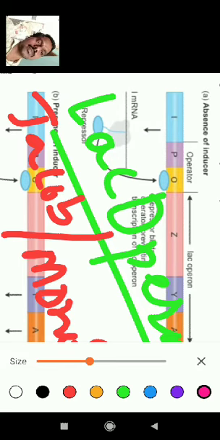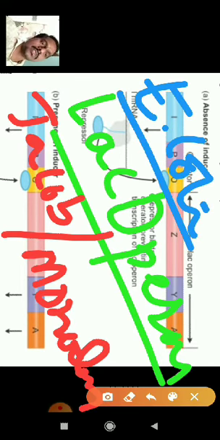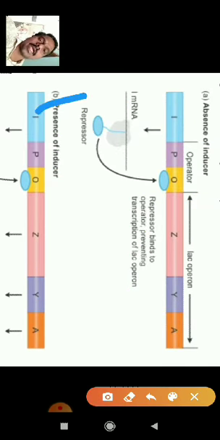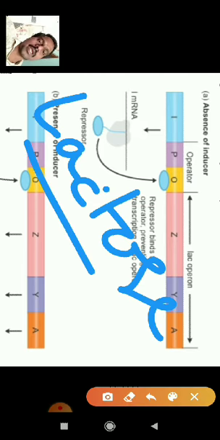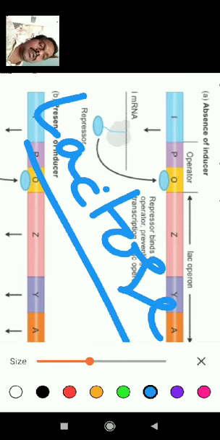Monod's concept is from E. coli bacteria, which they used. What is the meaning of E. coli? Escherichia coli bacteria. In the Escherichia coli bacteria, they provide lactose, the substrate food material. So based on the presence and absence of the lactose,